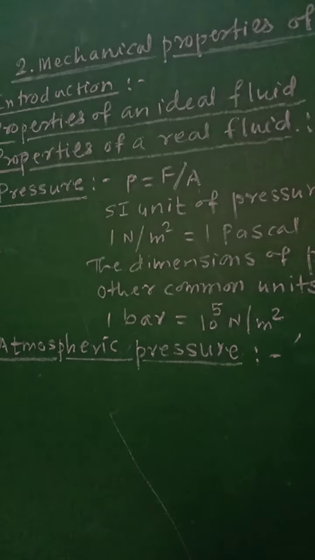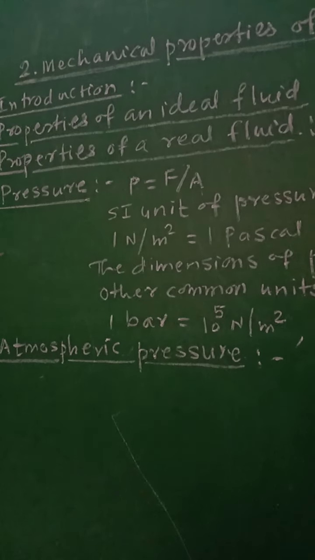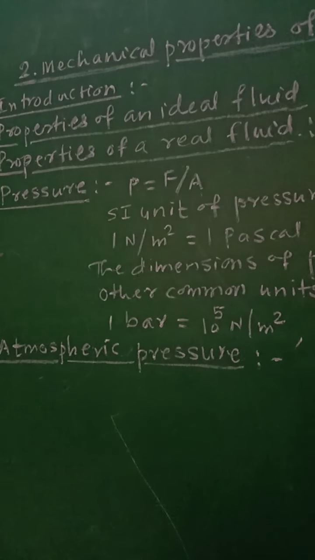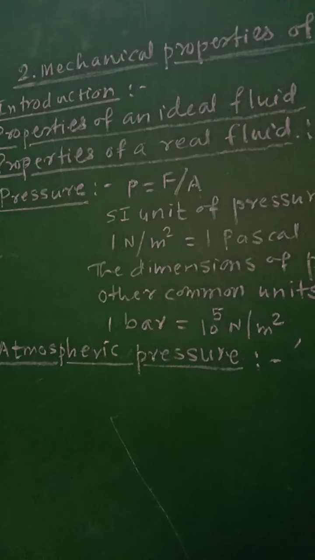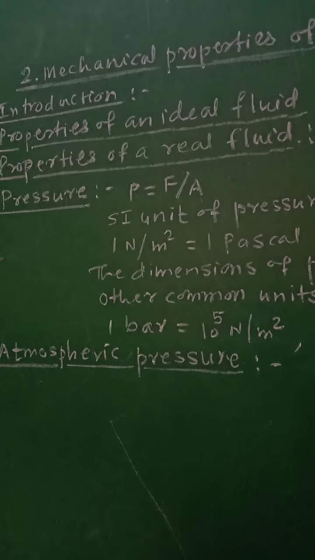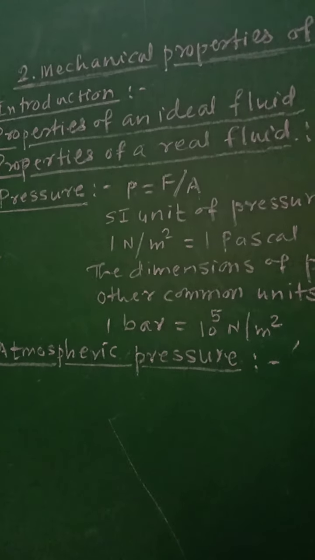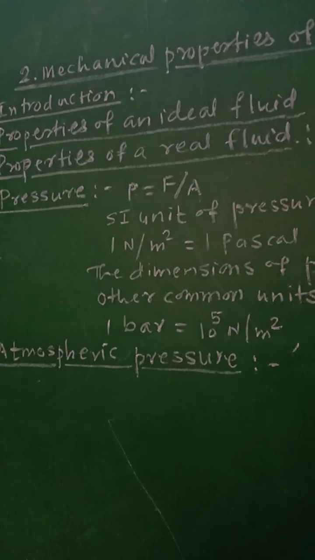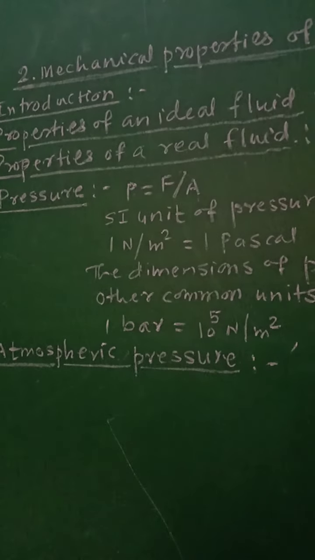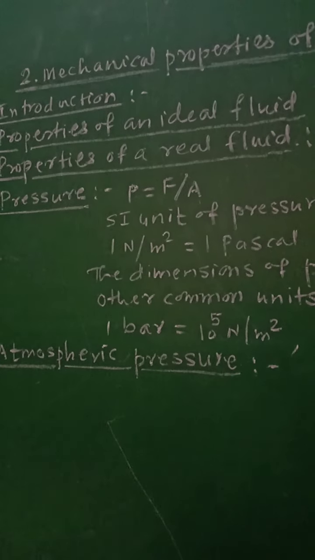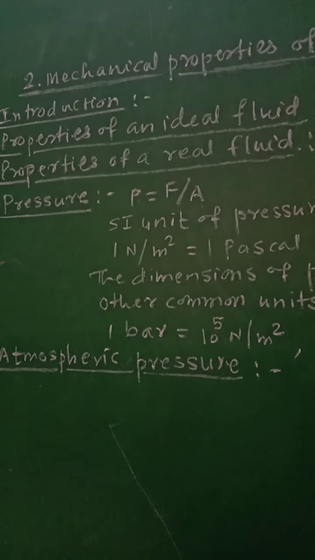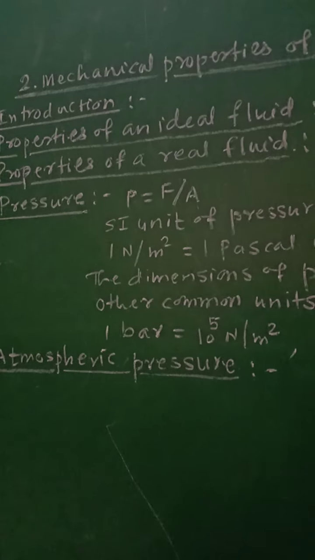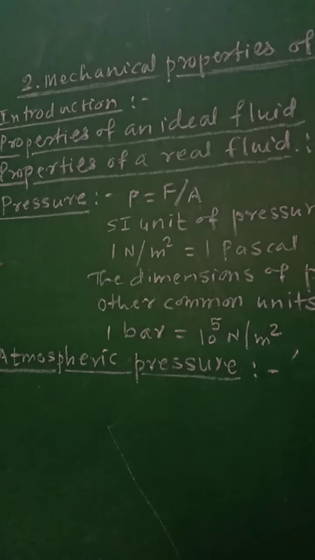Then the density of air in the atmosphere decreases with increase in height and becomes negligible beyond a height of about 8 km, so that the height of the air column producing atmospheric pressure at sea level can be taken to be 8 km.